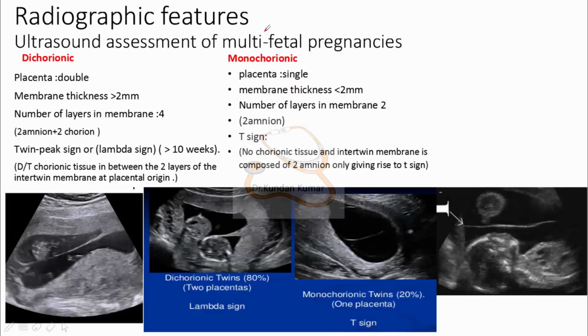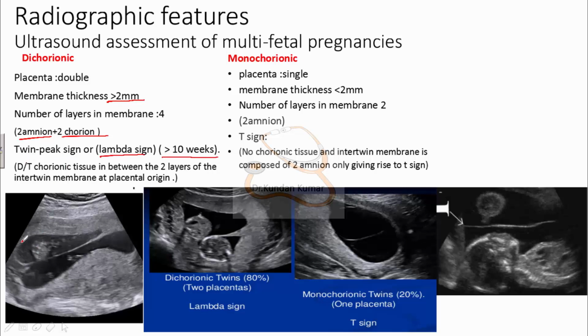Now let's look at the radiographic features. We will do ultrasound assessment of the multifetal pregnancies, and see what we will see in the ultrasound. So, if there is double placenta, and the membrane thickness is more than 2 mm, and the number of layers in the membrane is 4, that means 2 amnion and 2 chorion, and if we can see a twin peak sign or lambda sign after 10 weeks.